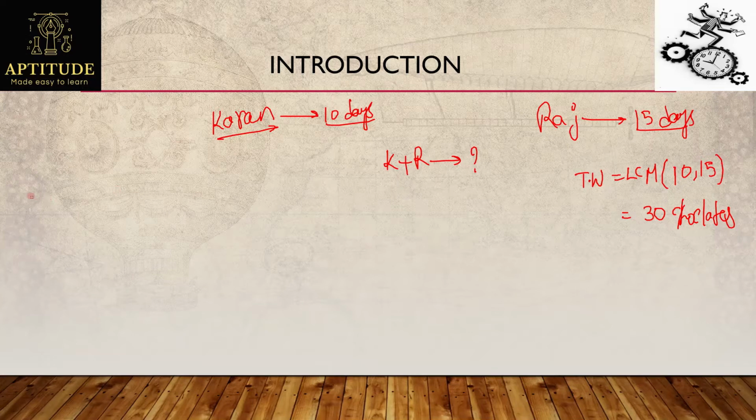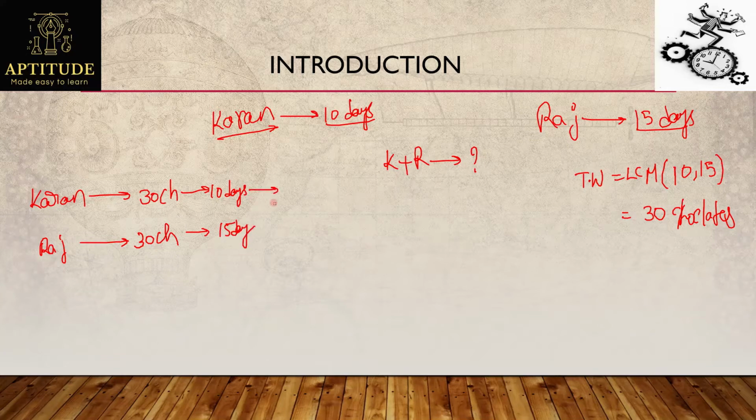Now see this one. Karan can finish the entire work. The entire work means he can eat all the 30 chocolates, that's the total work, in just 10 days. Similarly, Raj can finish these total 30 chocolates in 15 days.